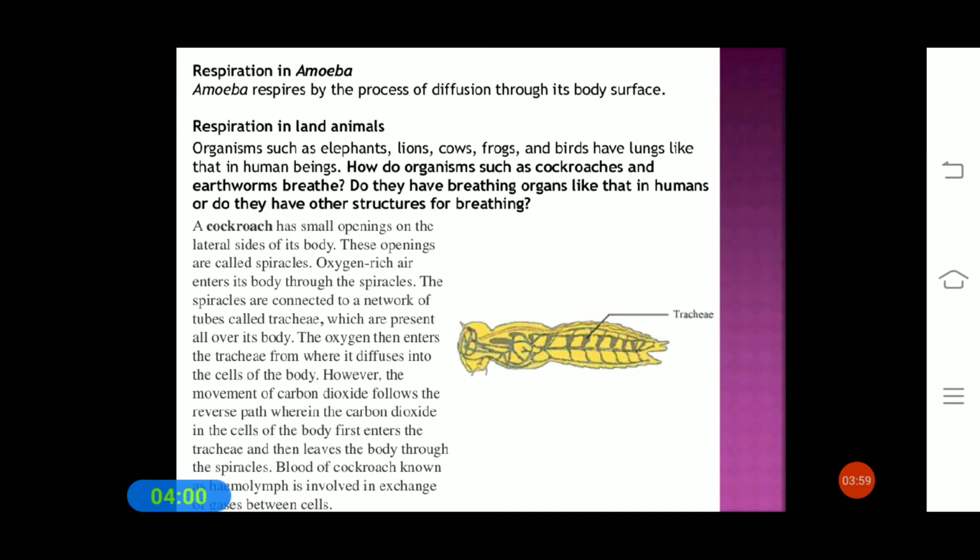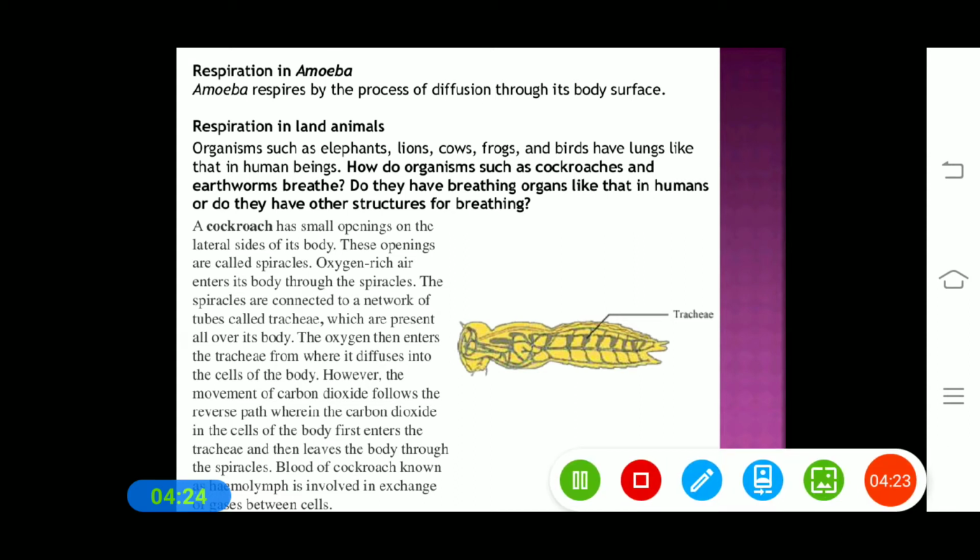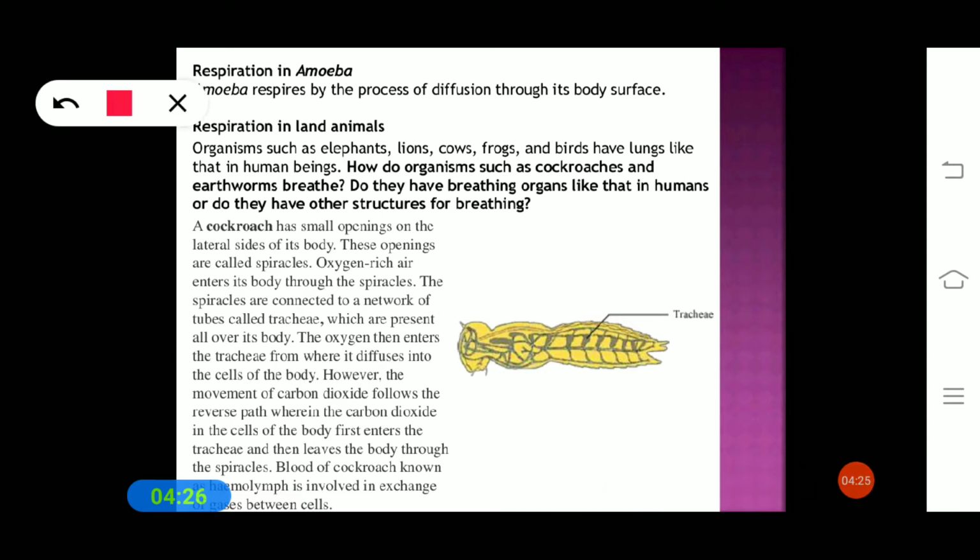Firstly, we will discuss respiration in the cockroach. A cockroach has small openings on the lateral sides of its body, called spiracles. Through these openings the cockroach breathes.